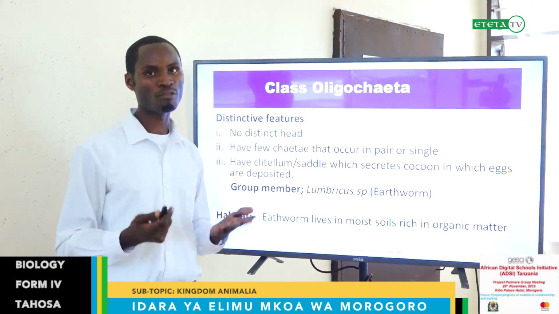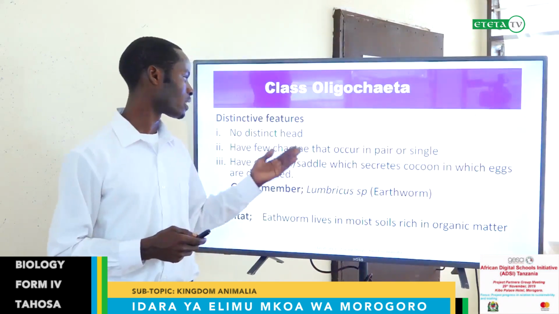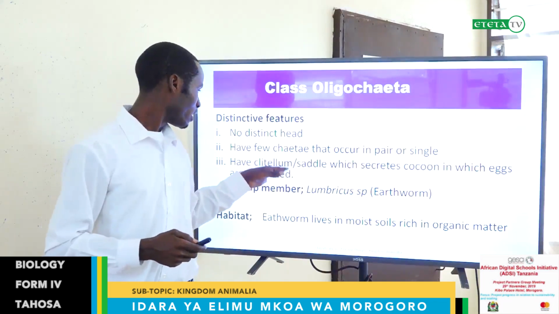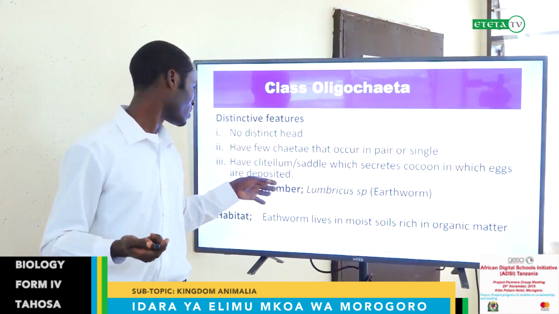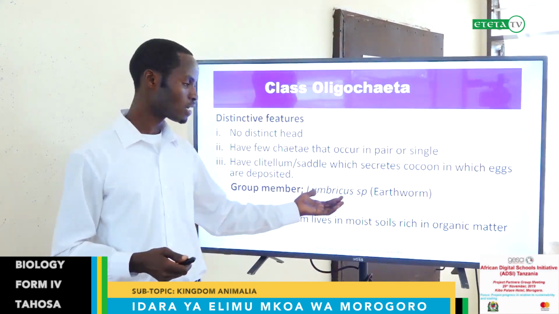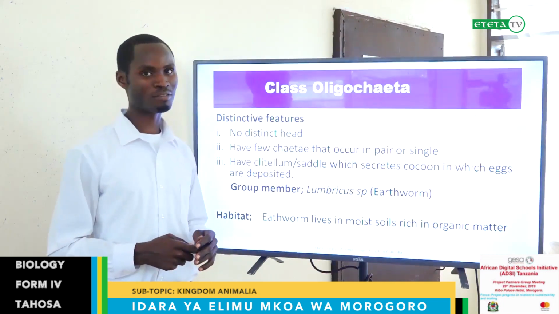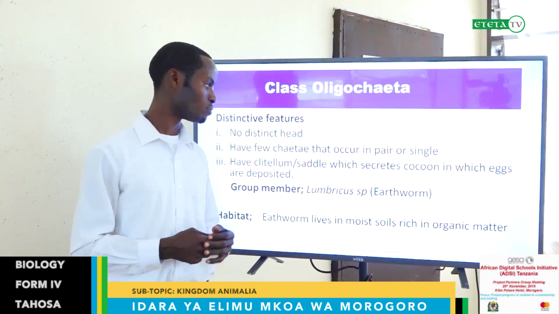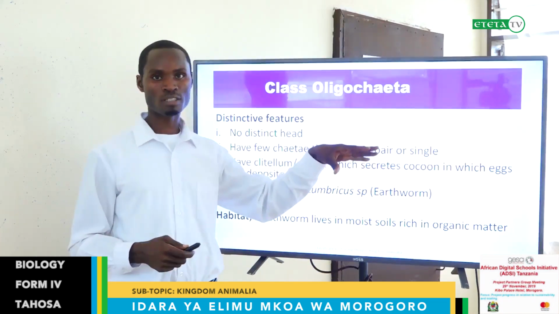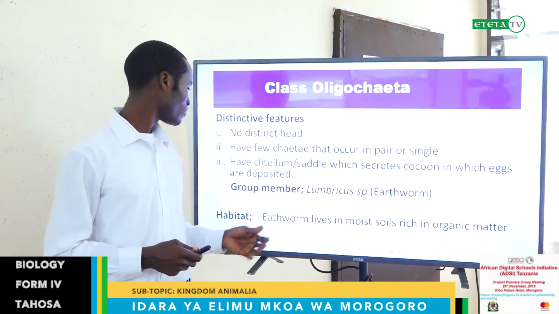This is like an ovary in a human being. This is particularly for reproduction, and it secretes the eggs before being fertilized by a male. A group member is Lumbricus. This is the generic name, but the common name is earthworm, and I think everyone is familiar with this earthworm because we see them in the environment, especially in the moist environment.